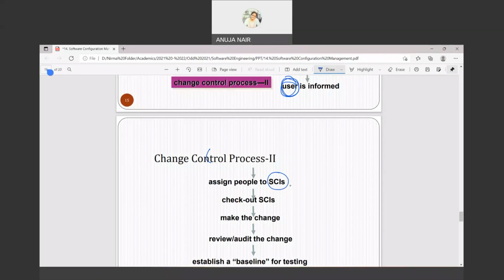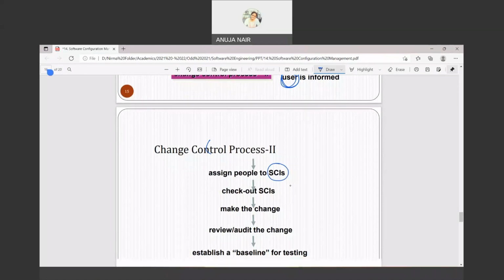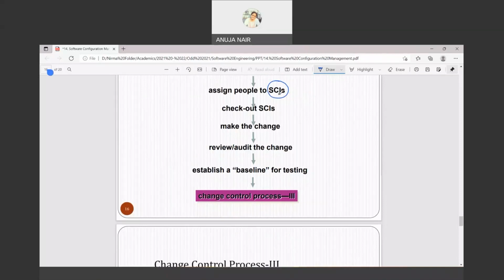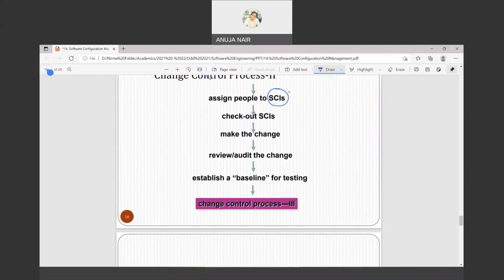Check out SCIs, right? Check in, check out: check in means you have entered and check out means you have exited. So SCIs have been changed. Check out SCIs means these are the ones I have to change.